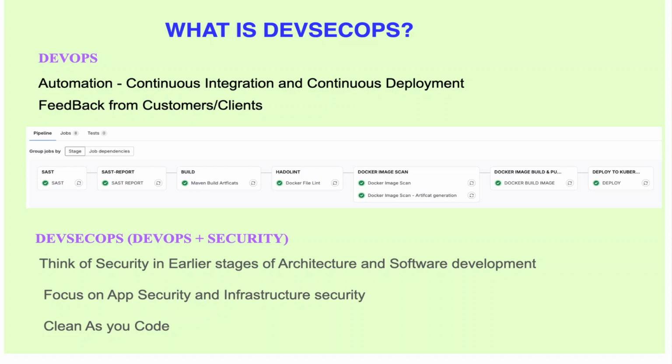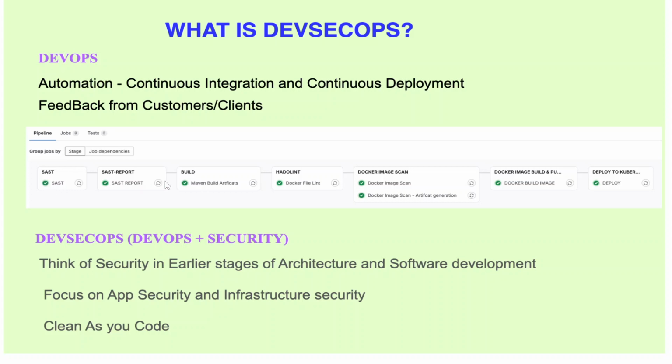If you see the screenshot I mentioned over here, it mostly focuses on security. SAST is nothing but static application security testing. Once the developer commits the code, the SAST job will run, and a report will be generated over here, and only then do I go for building the artifacts. In this case, I'm using a Maven build artifact for building my Java application. So before I build the artifact, I need to generate the report, I mean, I need to scan the code.